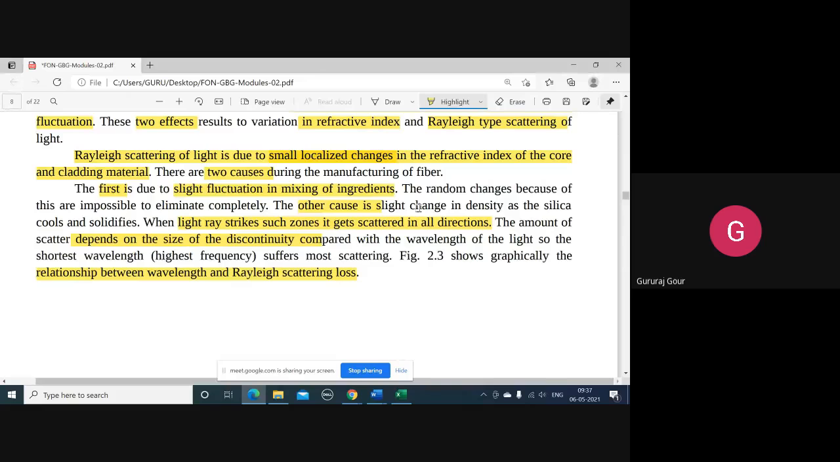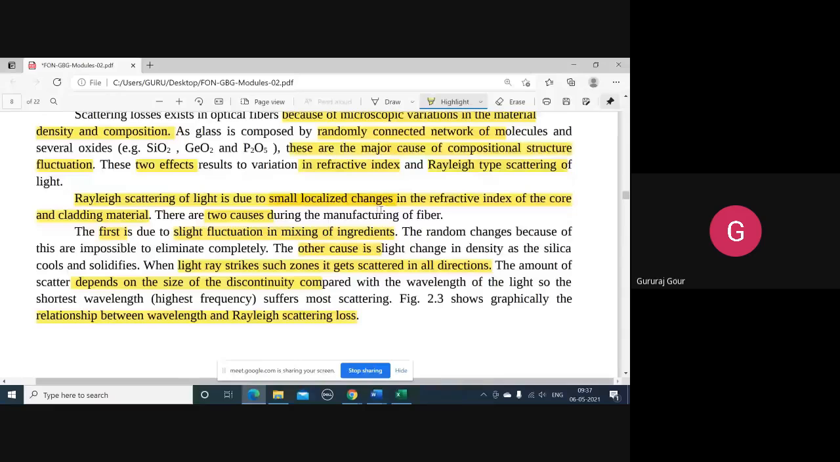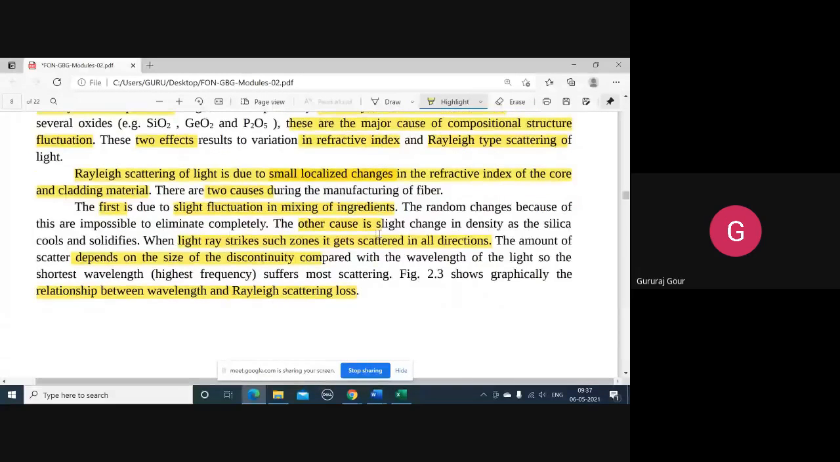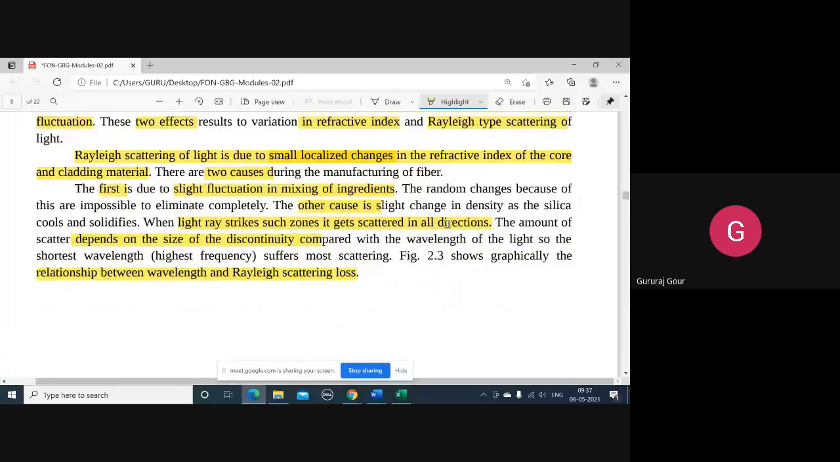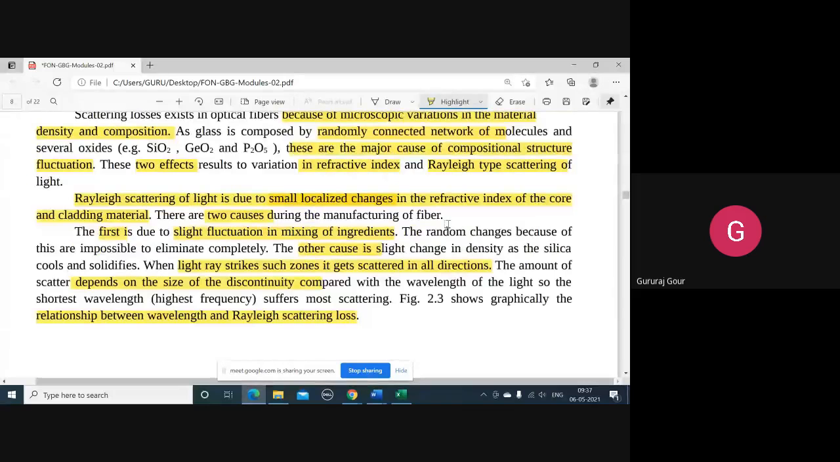So these are the two main causes for the microscopic variations which cause sudden variation in the refractive index which are localized. The microscopic variation is only at certain places, not everywhere. Only there does the sudden refractive index change happen, which are called localized changes in the refractive index, maybe in the core or the cladding.